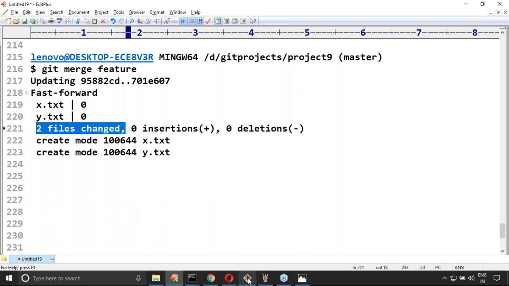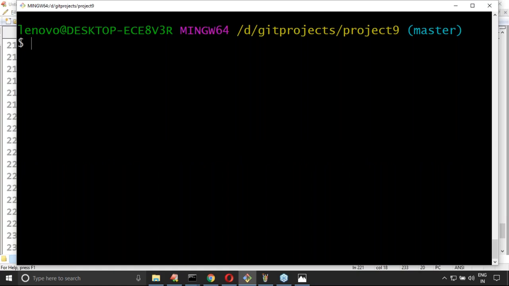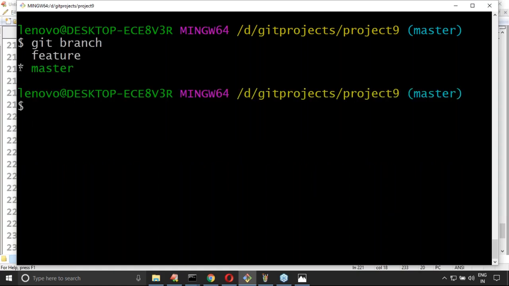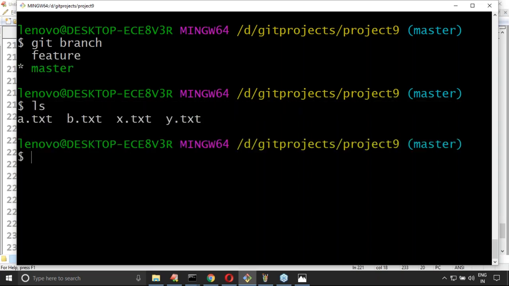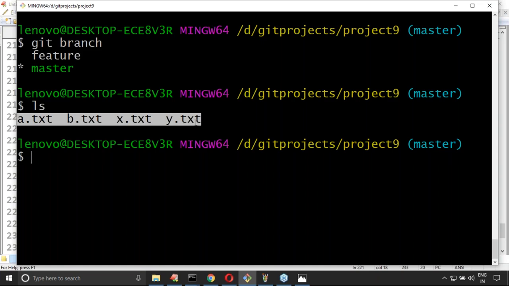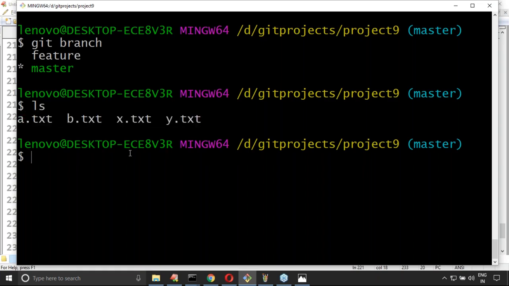Now where is the proof for that? Here git branch, we are in the master branch. In the master branch, now 4 files are there. Earlier the master branch contained only 2 files, but now 4 files are there. Whatever files my feature branch has come to the master branch now, because we merged.